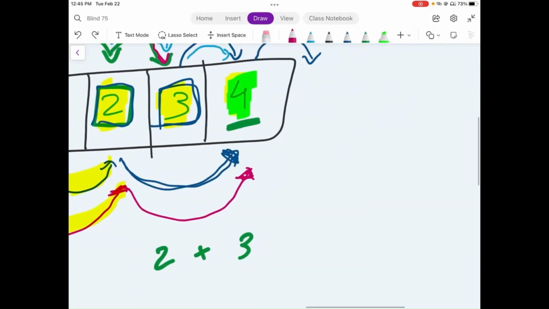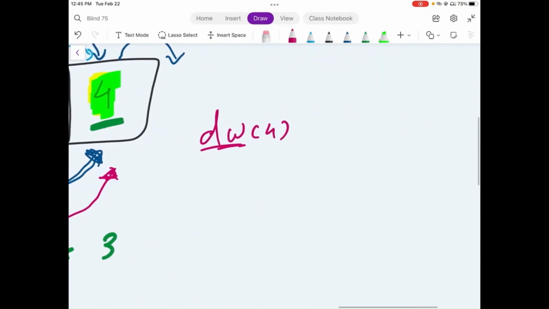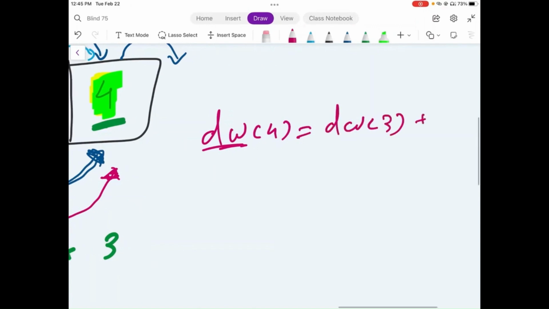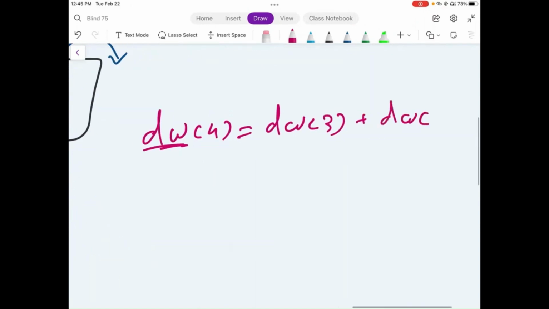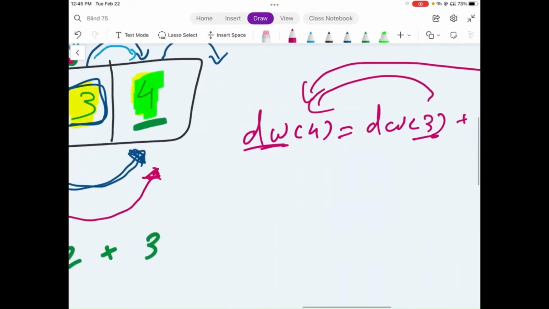So suppose we define that we need to calculate how many distinct ways we can reach 4, and this dw represents distinct ways to reach 4. We can calculate this as the distinct ways we can reach value 3 plus the distinct ways we can reach value 2, and the summation of these two values would lead us to the number of distinct ways we can reach value 4.